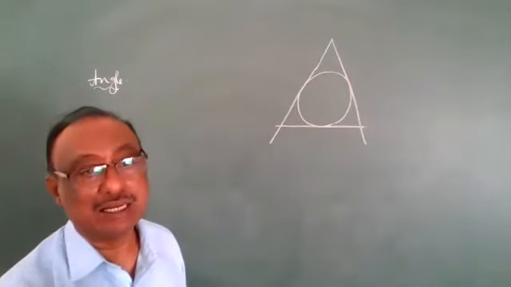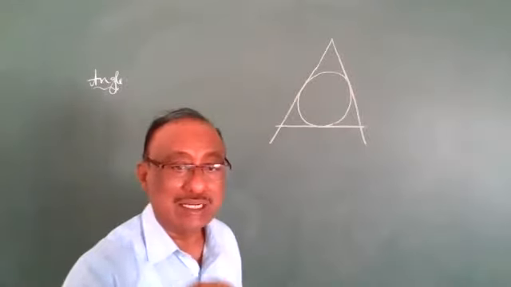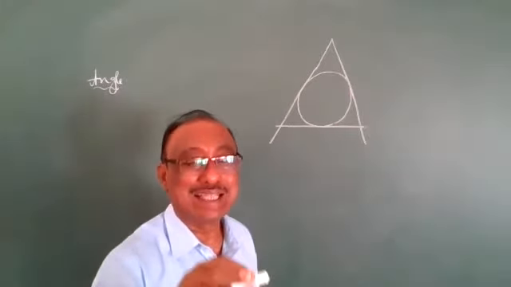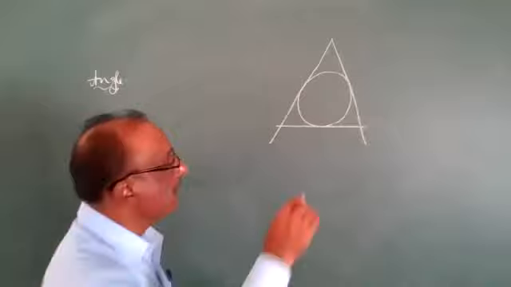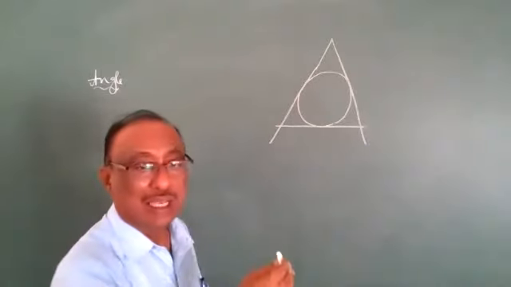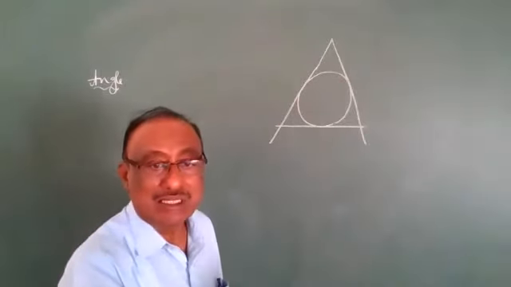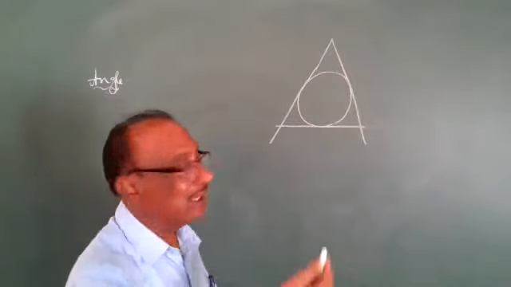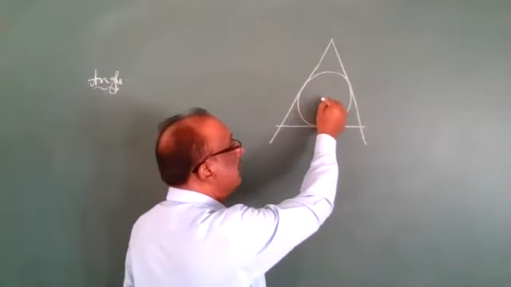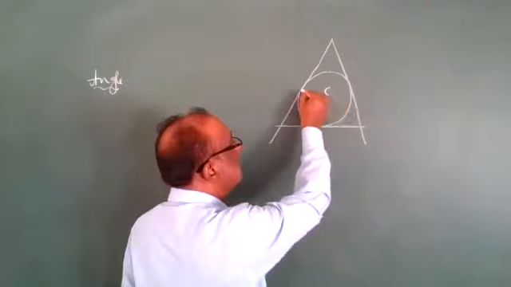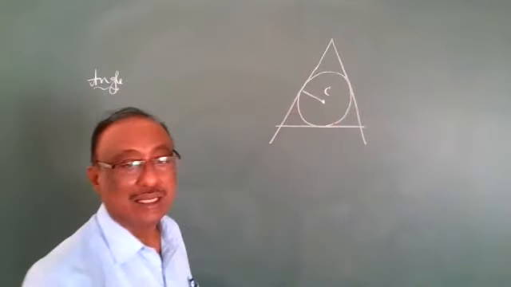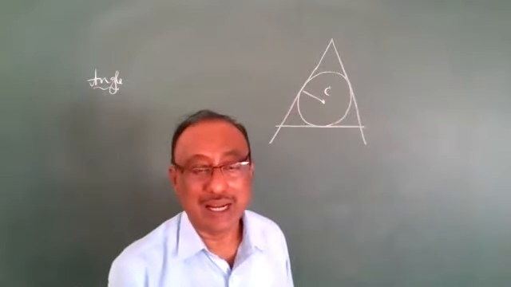Then the circle inside the triangle is called an incircle. Circum means the prefix is circum, in means the prefix is in. This is called the incenter, and the radius is called the inradius.